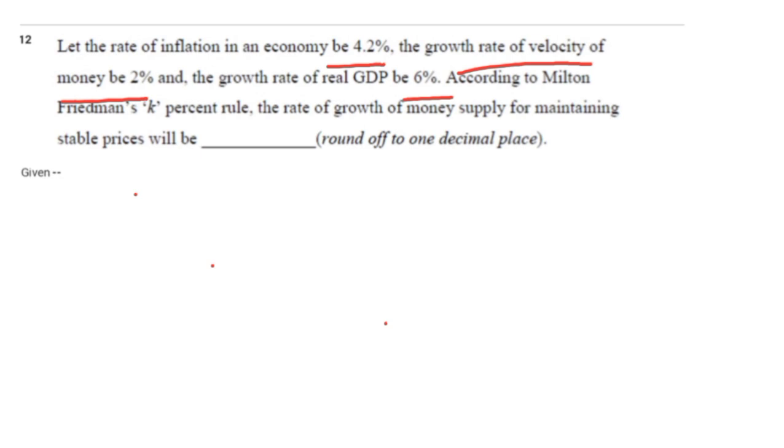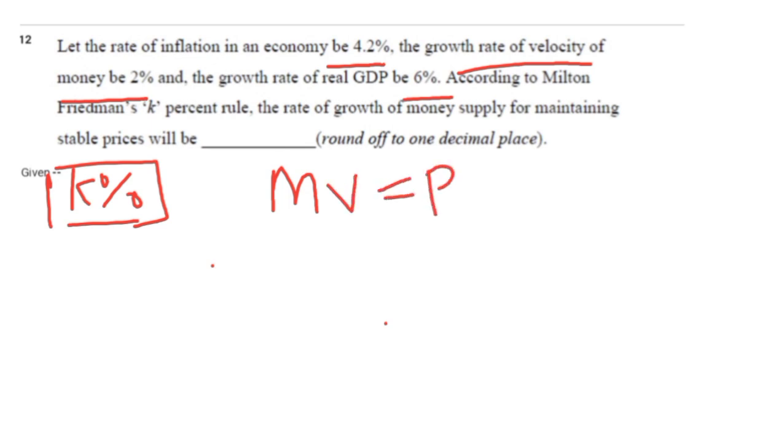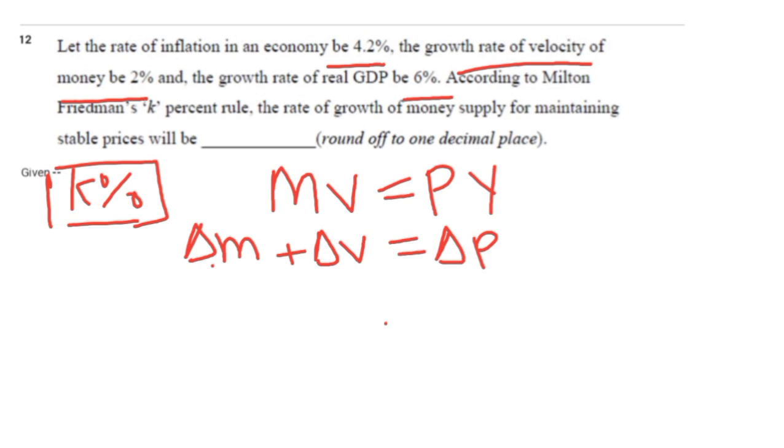So first we know that Friedman's k% rule uses the famous equation MV is equal to PY, where M is the money supply, V is the velocity, P is the price, and Y is the GDP. So the k% rule says that the change in the money supply, that is delta M, plus the change in the velocity, should be equal to the change in the price plus the change in the GDP. Here it is real GDP.